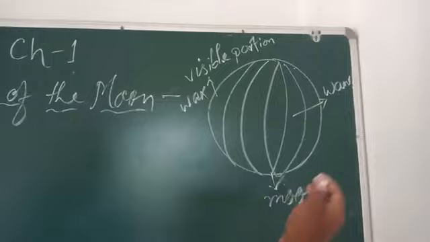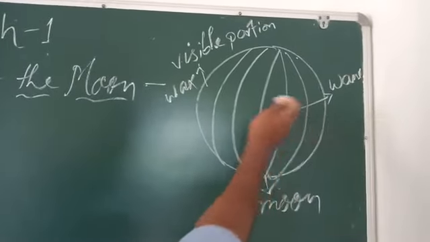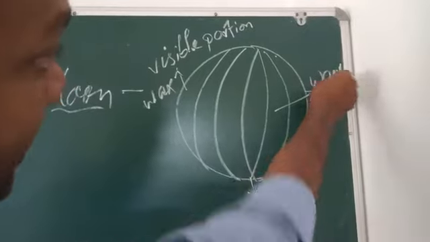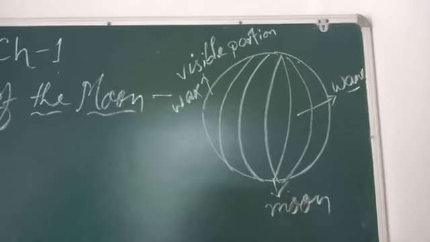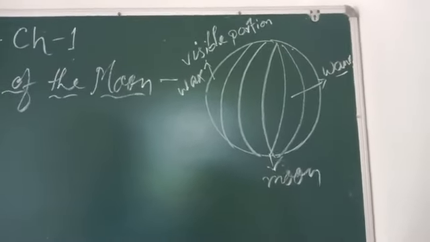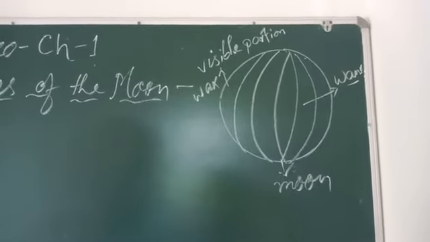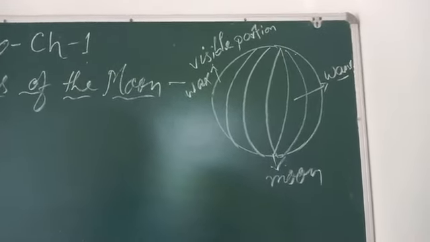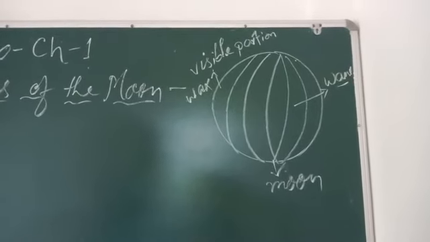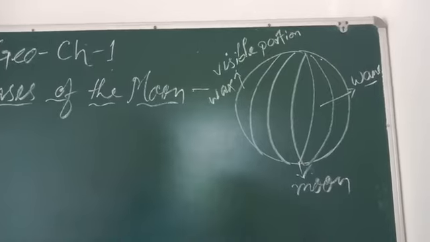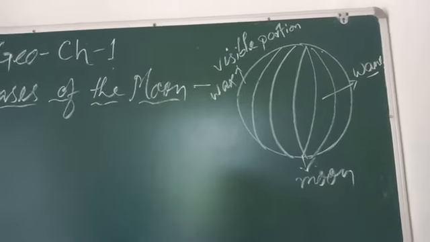In the same way, when it comes this side, it is called wane, W-A-N-E, wane. That means becoming dark and becoming bright. So it is the waning and waxing of the moon. It is called the phase of the moon. That means how it looks. It is called the phase.